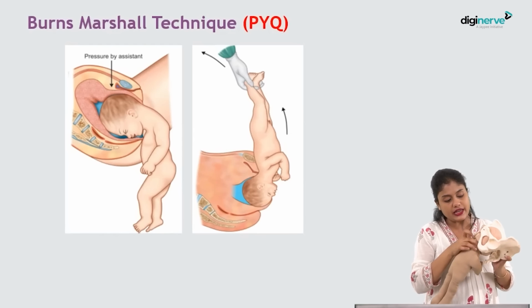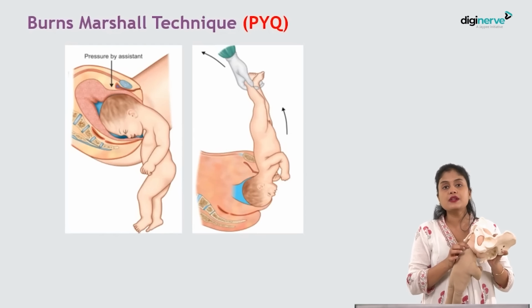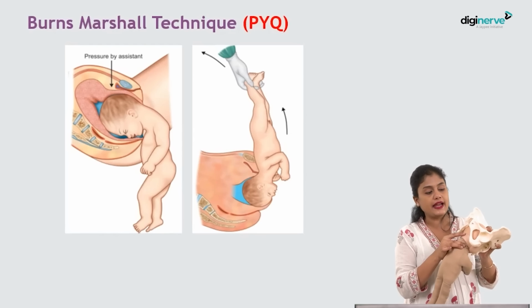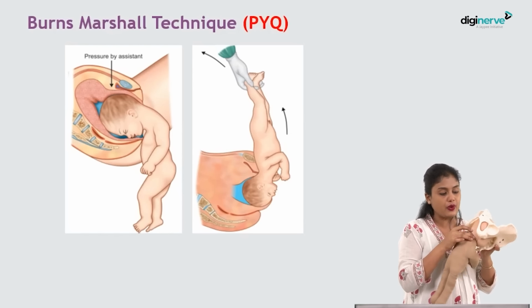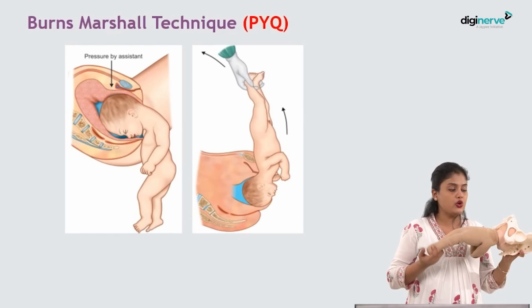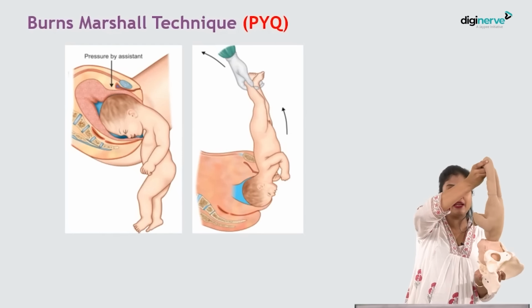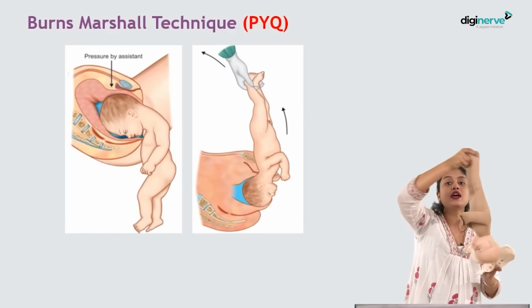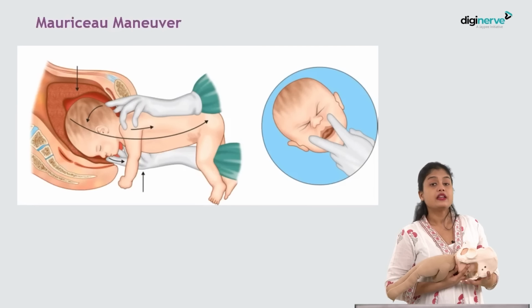First, till you see the nape of the neck, you should allow the fetus to hang on its weight. This will cause good flexion of the fetal head and there will be descent. Till you see the nape of the neck, you should not do anything. Once you see the nape of the neck, you will hold the fetal limbs and you will cause hyperextension of the fetus. Okay, from complete fetus, hyperextension will be caused and then the fetus will come out. This is Burns-Marshall technique.